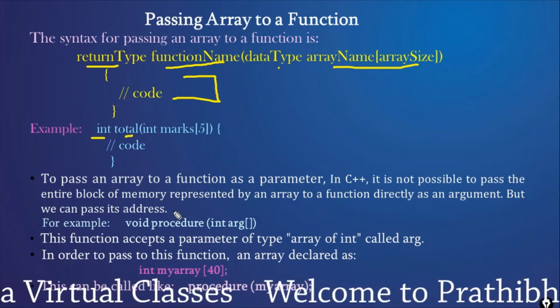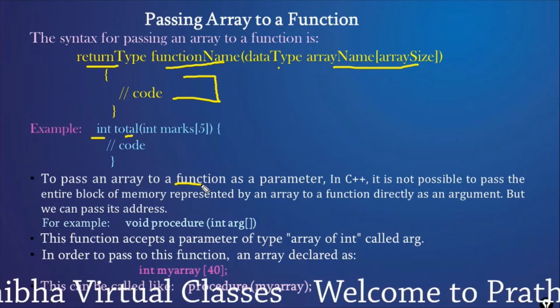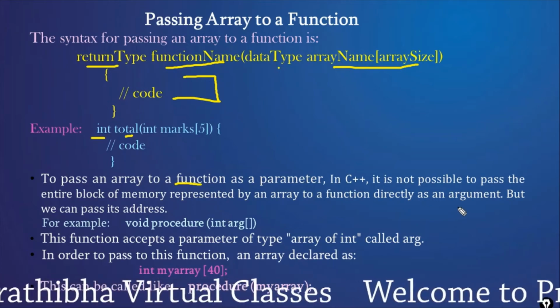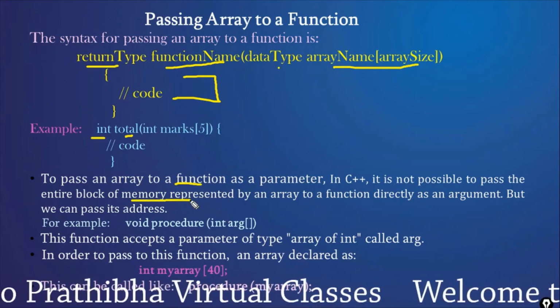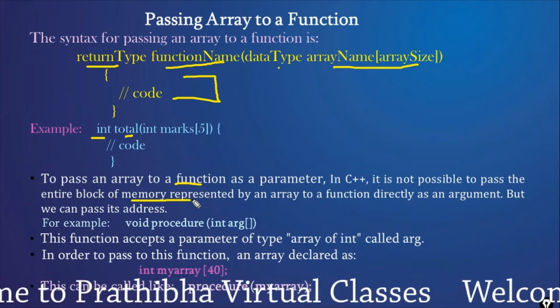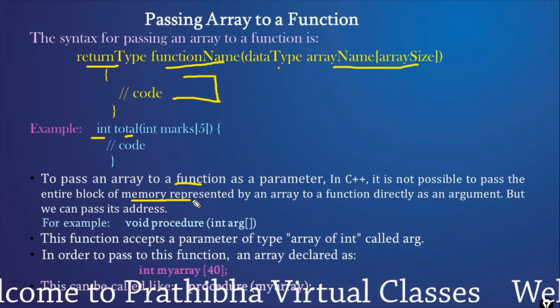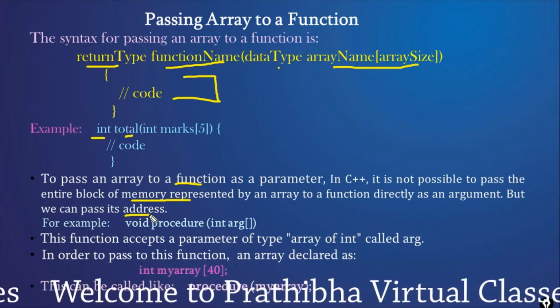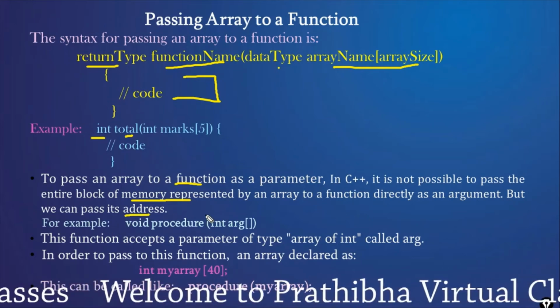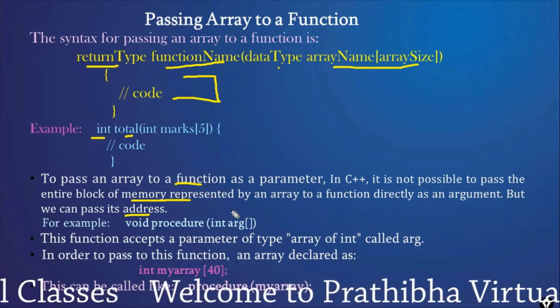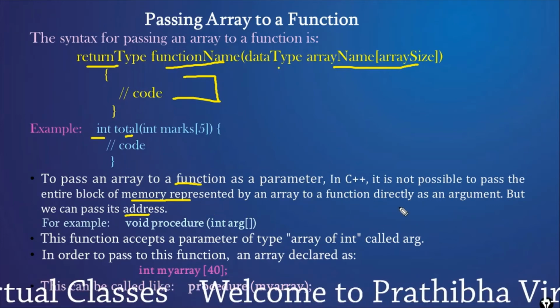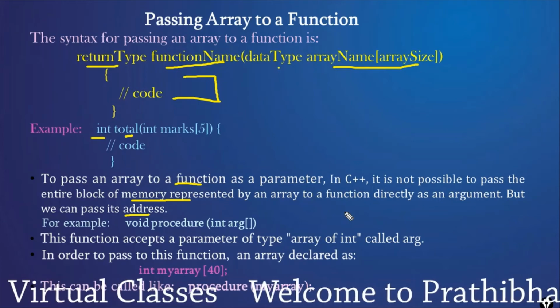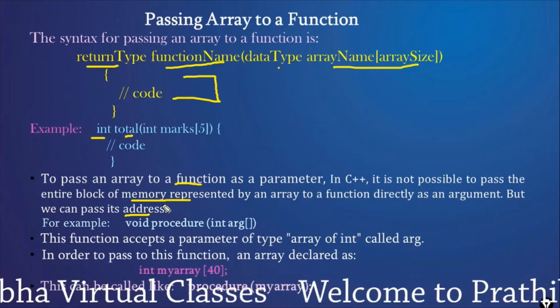When we are passing an array to the function as a parameter, there is no need to pass the entire block of memory represented by an array directly as an array, but we can pass its address. Just we can pass its address.